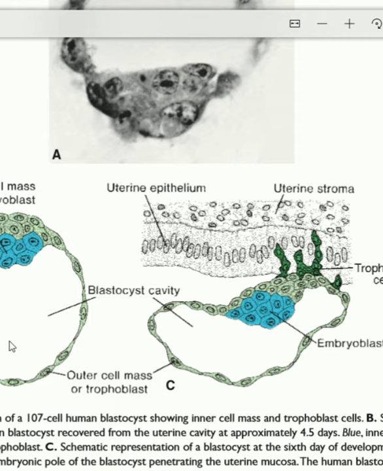This is known as the blastocyst cavity, and this is known as the inner cell mass, and this is known as the outer cell mass. The outer cell mass starts attaching with the endometrium of the uterus and starts eroding the tissue of the endometrium, and it starts embedding within the endometrium. This process is known as implantation. Implantation usually occurs in the endometrium of the fundus of the uterus.